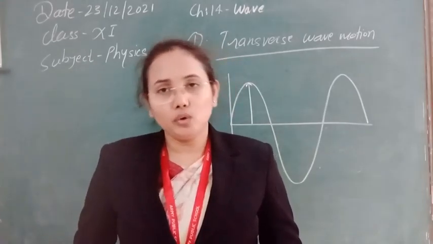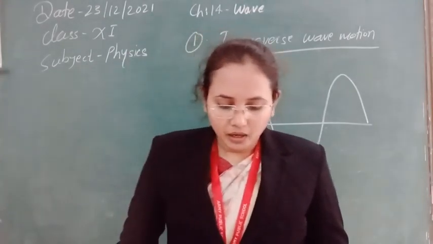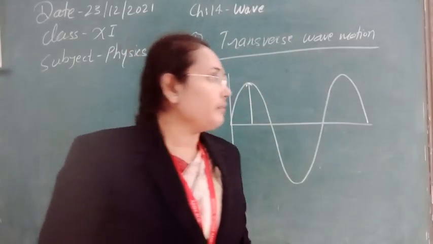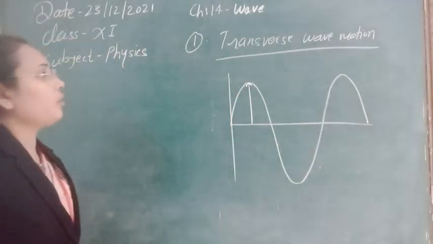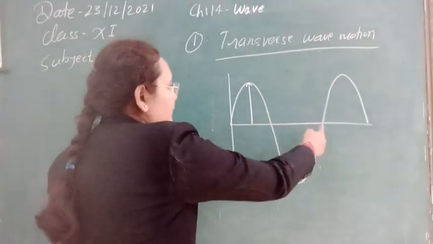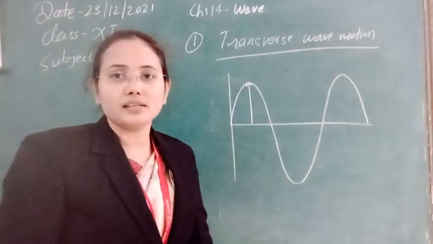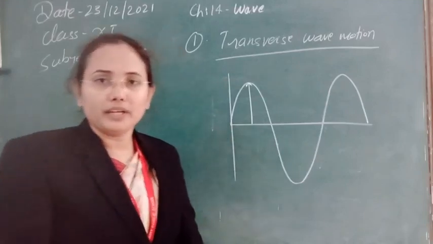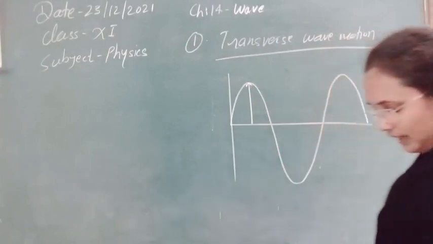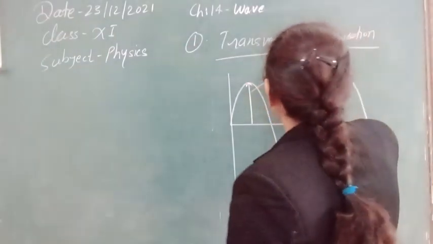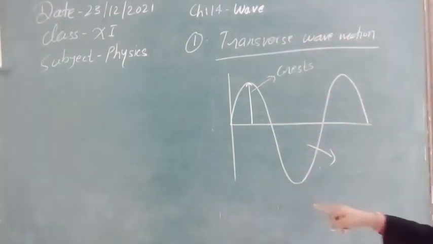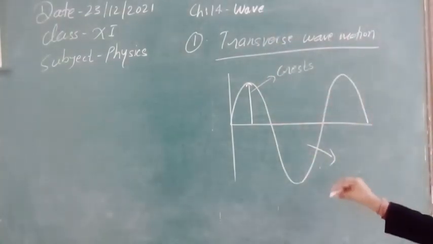Movement of a wave on a rope, just now I have told you that example. Now here, when any transverse wave or mechanical wave is moving in transverse wave motion, we can see this is the x direction. In positive y and negative y, in both directions displacement is covered. The displacement in the positive direction is called a crest, and the displacement in the negative direction is known as a trough.